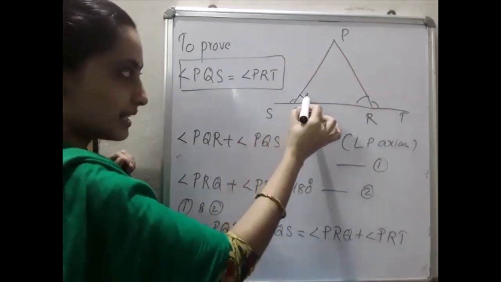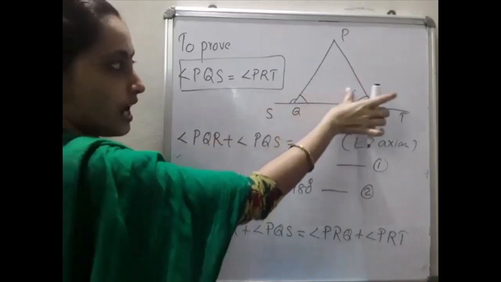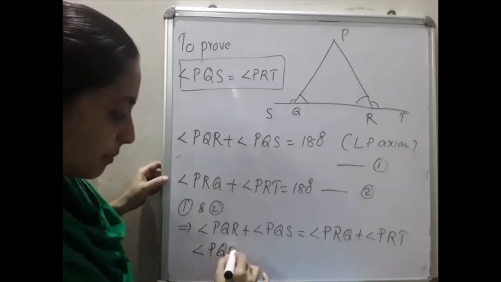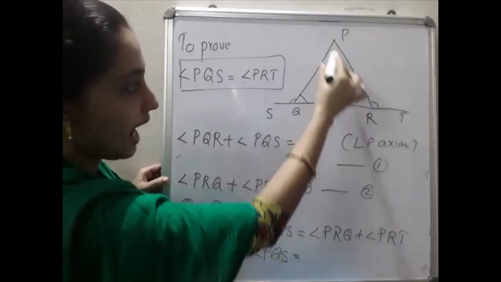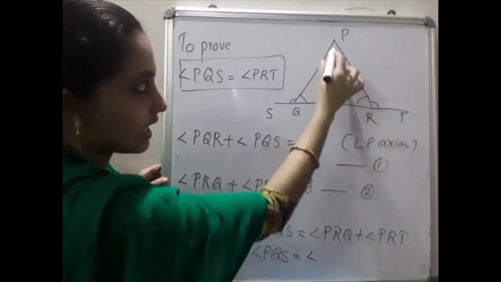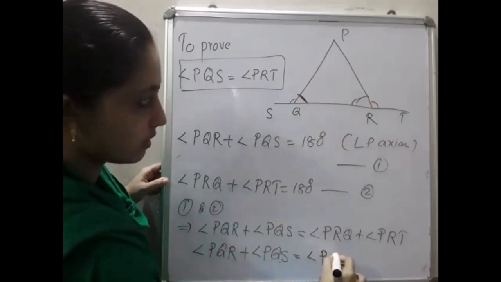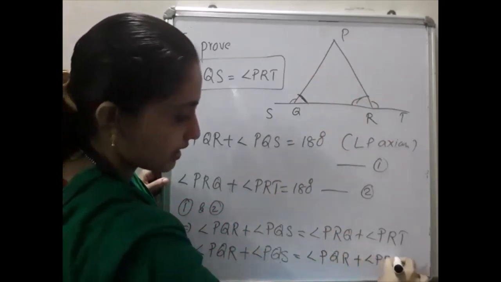That means if this is 30 degree, this will be equal to 30 degree. Likewise, what we have to do is replace that. That is angle PQR plus angle PQS is equal to angle PRQ, which is the same as this angle. You see? So we can replace it as angle PQR itself plus angle PRT.